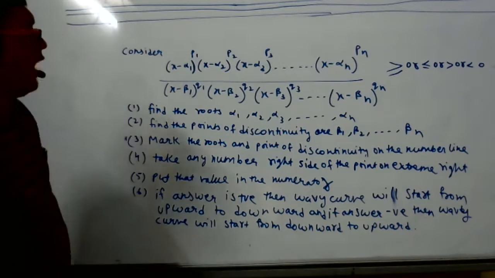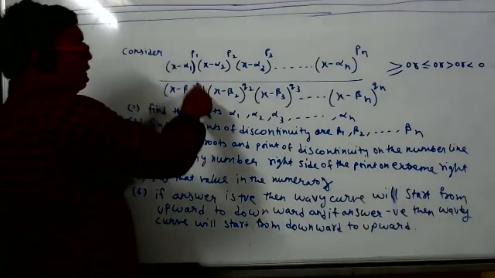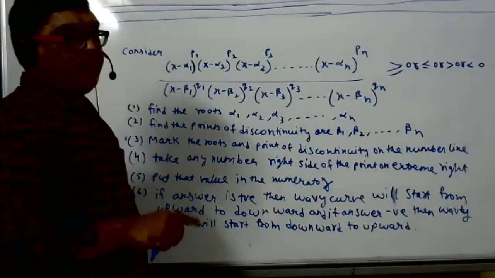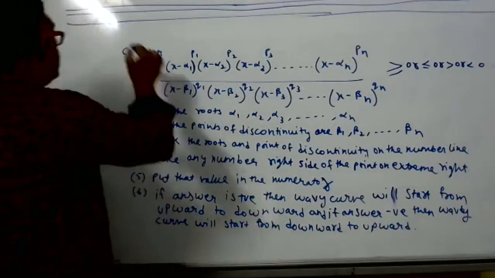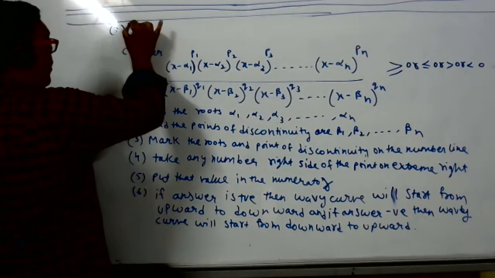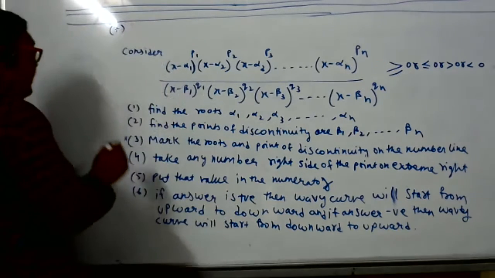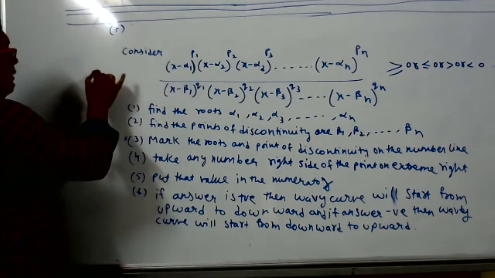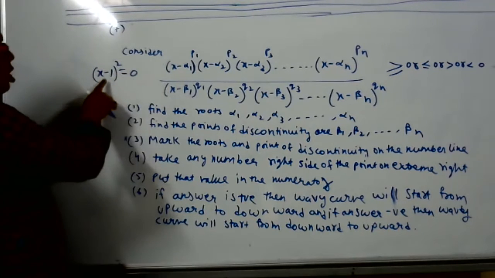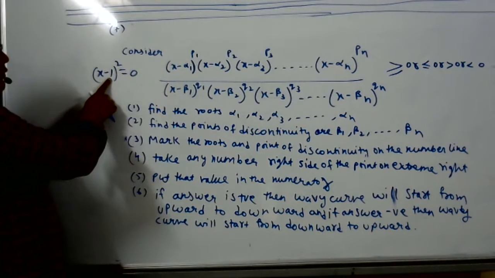Now these powers are there. There are two options for the powers: they can be odd or even. So if I write x minus 1 to power 2 is equal to 0, what is the root here? 1.